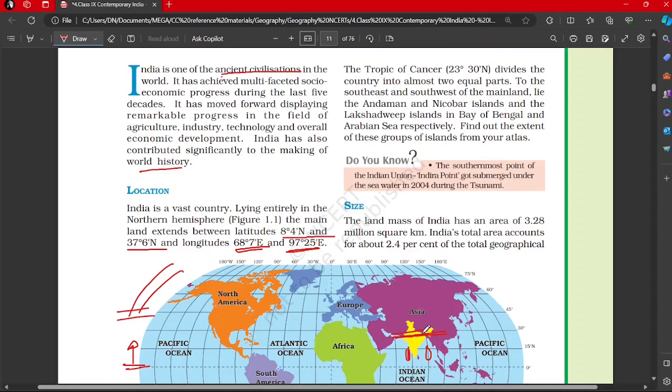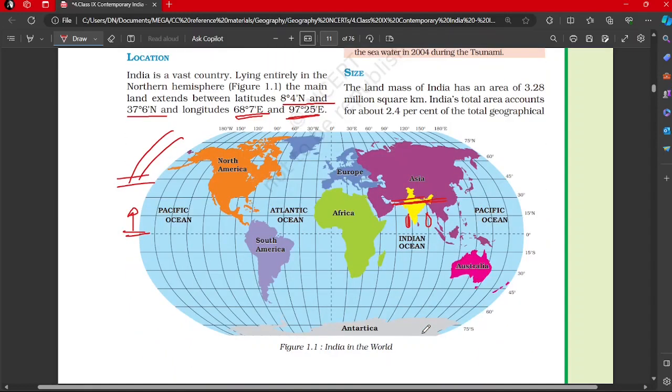Find out the extent of these groups of islands from your atlas. So what is the longitudinal, but more specifically latitudinal, extent of these islands or island groups? That you have to find out from the atlas, or that is also available in the 11th class Indian geography.